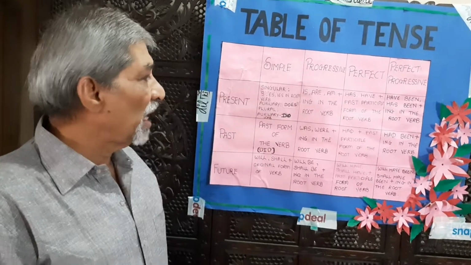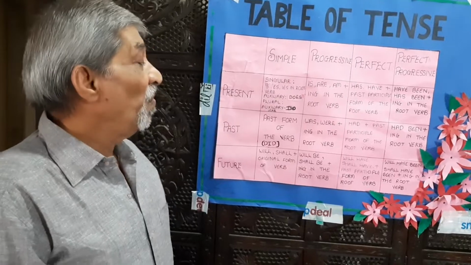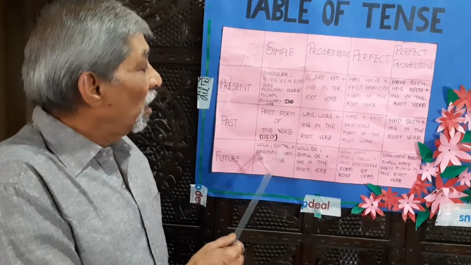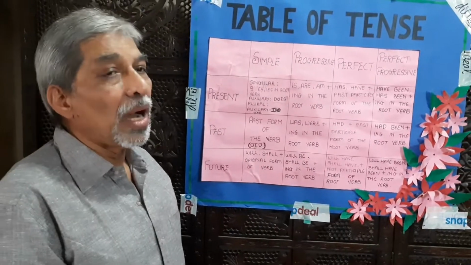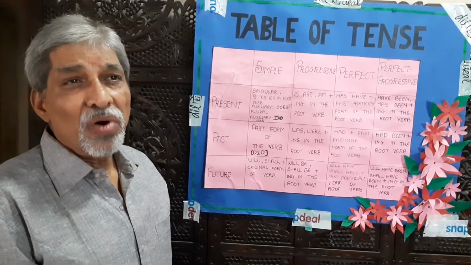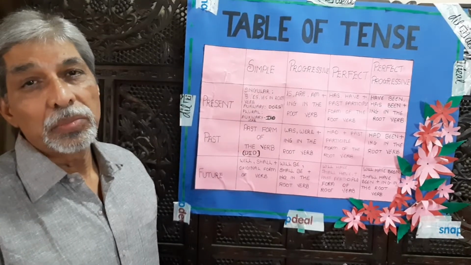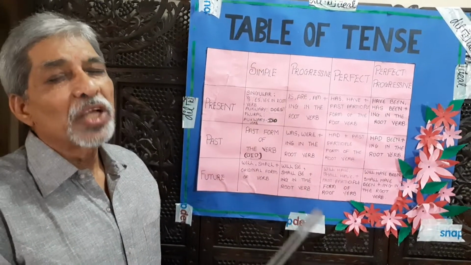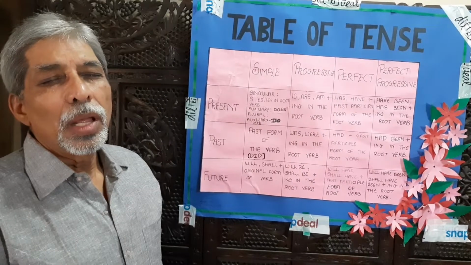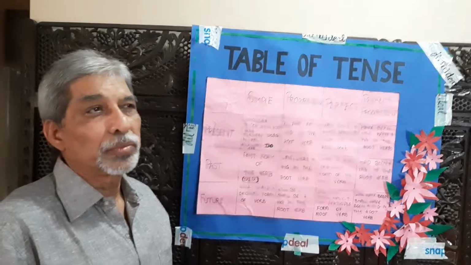Simple past tense sentence, whenever we have to frame, we have to use the past form of the verb. Every verb has got three forms: present form, past form, and past participle form. This past form, we can take some examples.